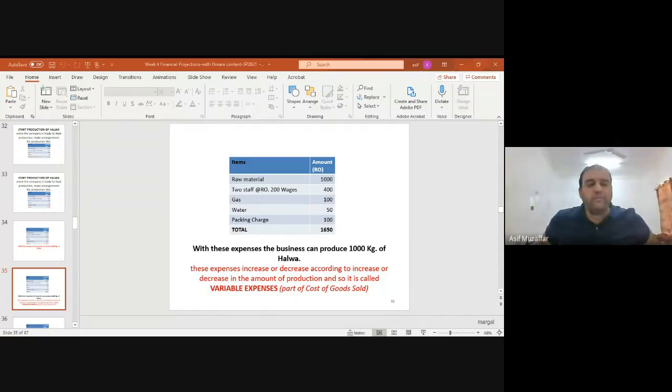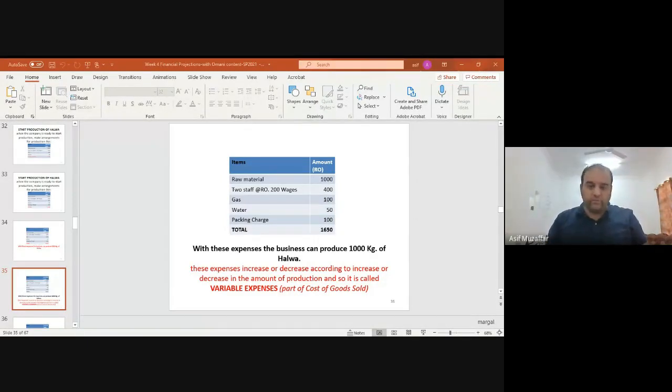When you go to some company, they will tell you our CGS is this. So don't get afraid, don't get confused. CGS means cost of goods sold, or variable cost, or direct expenses. All 3 of them are the same thing. But the most common name is the cost of goods sold. CGS means your direct expenses.